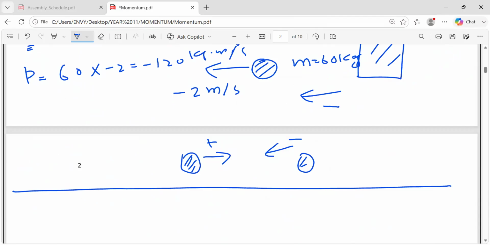So let's come to impulse now. What is impulse? Now, impulse is basically, if I compare it with momentum, then you will understand better.